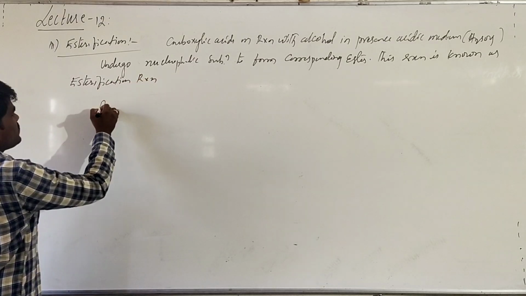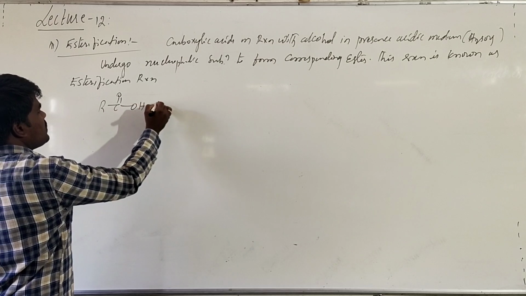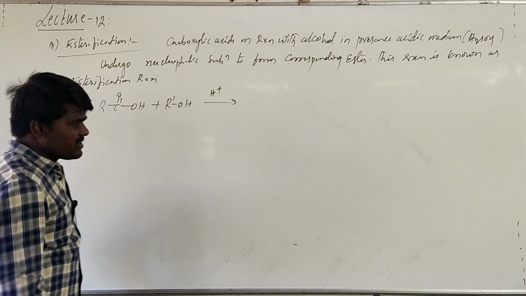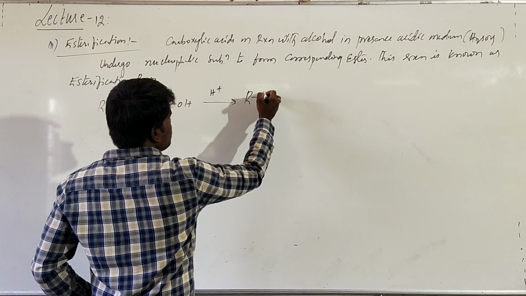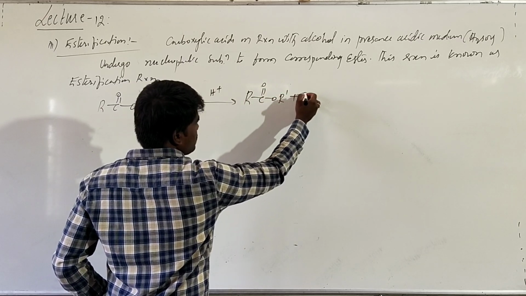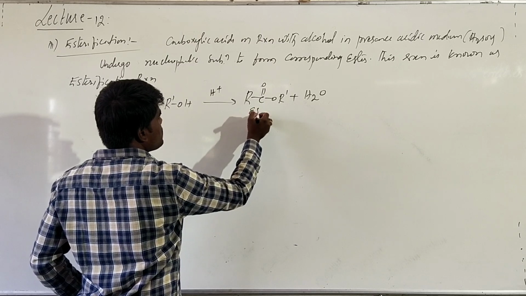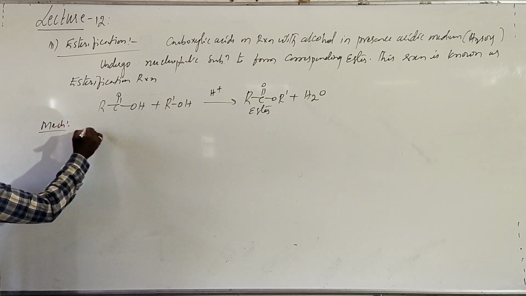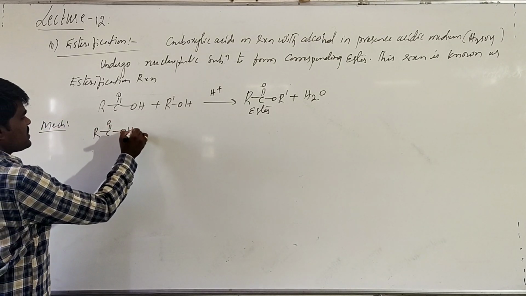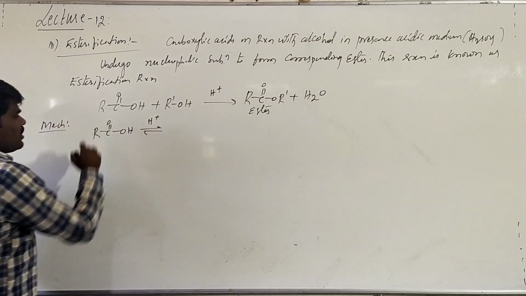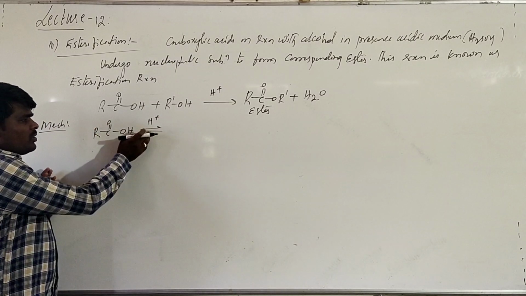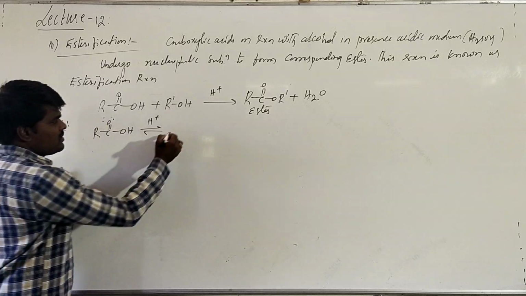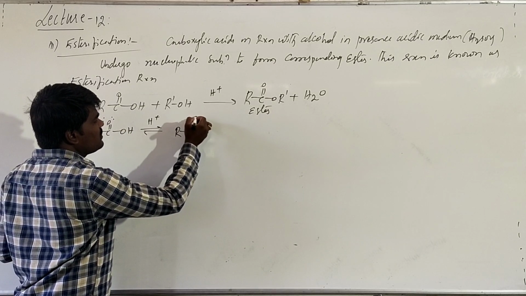For example, suppose you are treating a carboxylic acid with an alcohol in presence of H plus, that is acidic medium. It results in the formation of the ester plus water. This we call ester. Here, if you are talking about the mechanism, in presence of acidic medium, the oxygen of the carbonyl carbon will undergo protonation. Because of the presence of lone pair of electrons, the proton will attack the lone pair of electrons of oxygen, so it gets a positive charge.